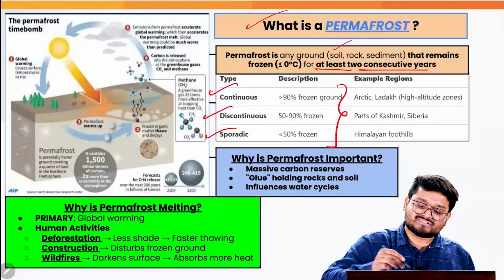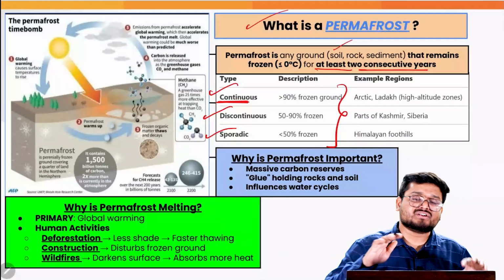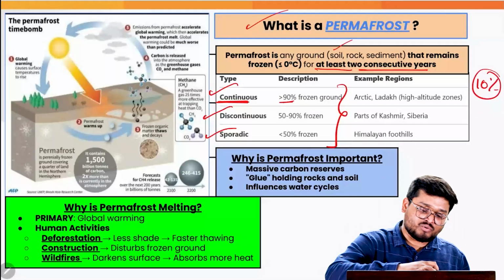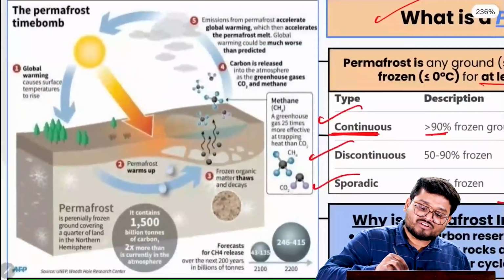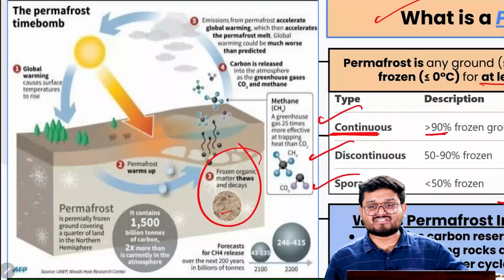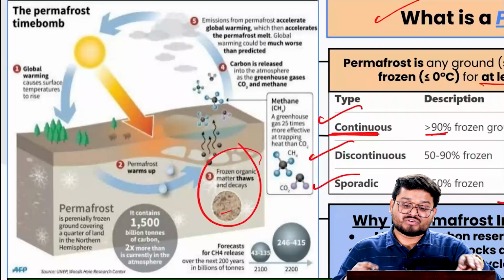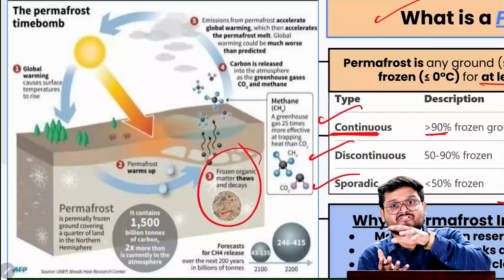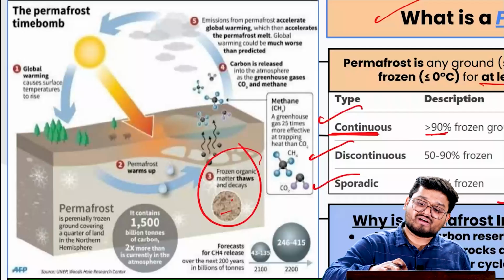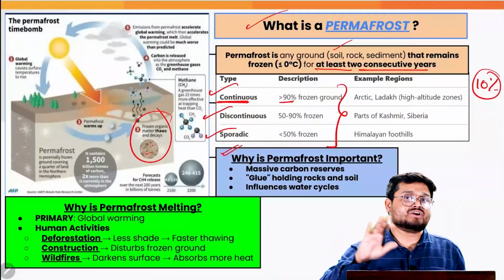That means that, for example, in continuous types of permafrost, we have 90% of the ground which is frozen. So what is happening with the 10%? The 10% of the ground is actually home to various organic matters, such as microbes, various microorganisms, fungi, and so on. These microorganisms are trapped between the various layers of soil and the permafrost. So this is what we have to understand, that permafrosts are extremely important for their natural ecosystems.